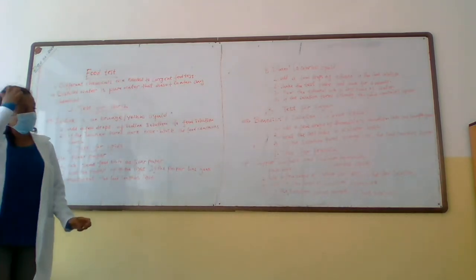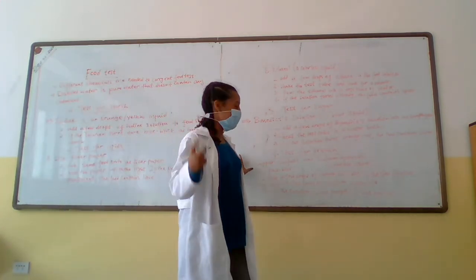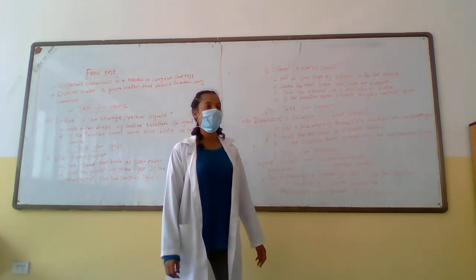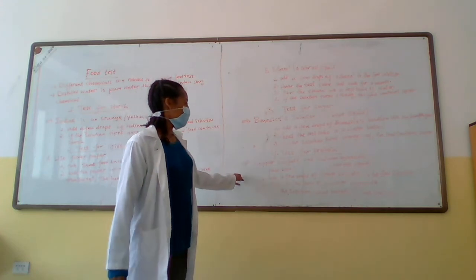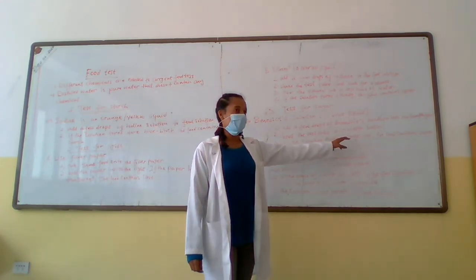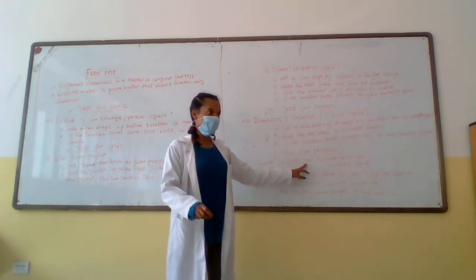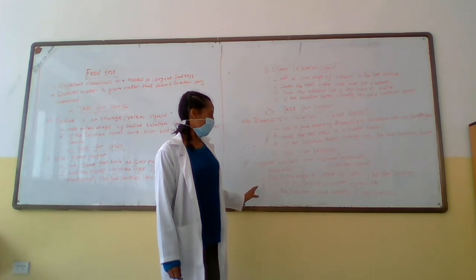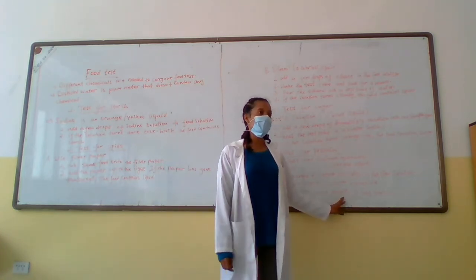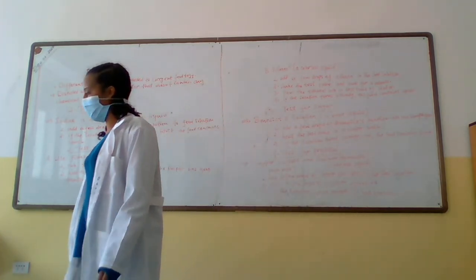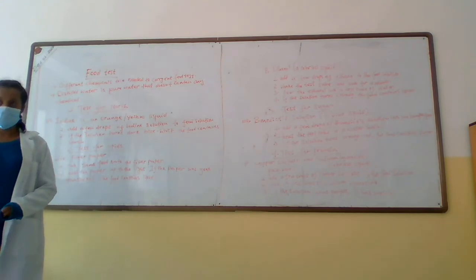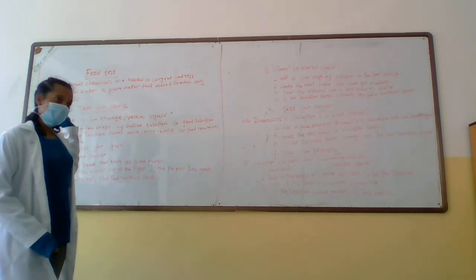And the last one is the test for protein. We need two chemicals. The first one is copper sulfate, which has a pale blue color, and the second one is sodium hydroxide, which is a colorless liquid. When we test for protein, first we add the copper sulfate into the food sample, then we add the sodium hydroxide. If there is a change in color from pale blue to purple, what is the nutrient found in that food? Protein. Yes, that means there is protein present in the food sample. So this is the experiment.